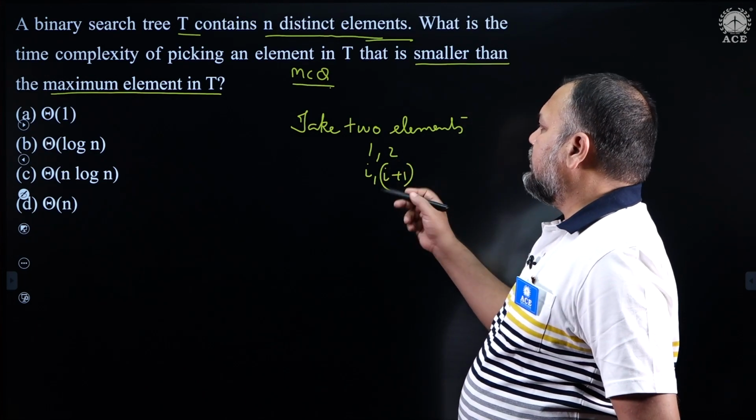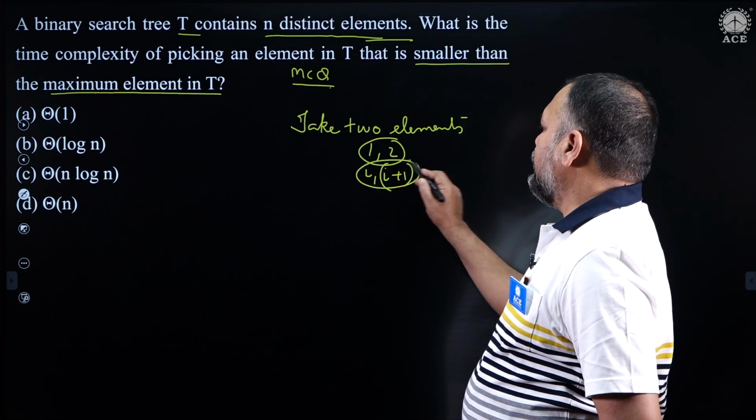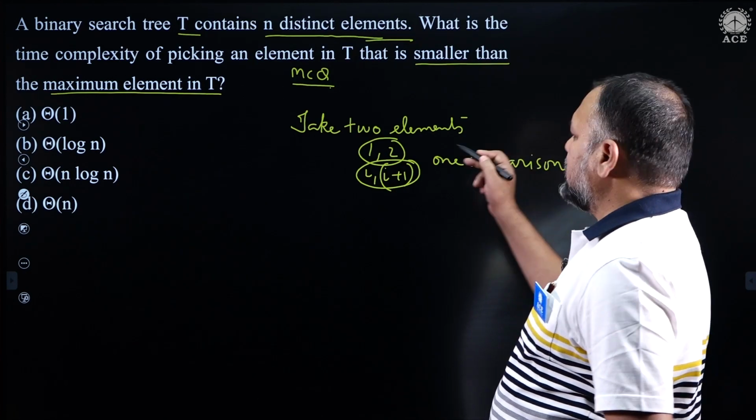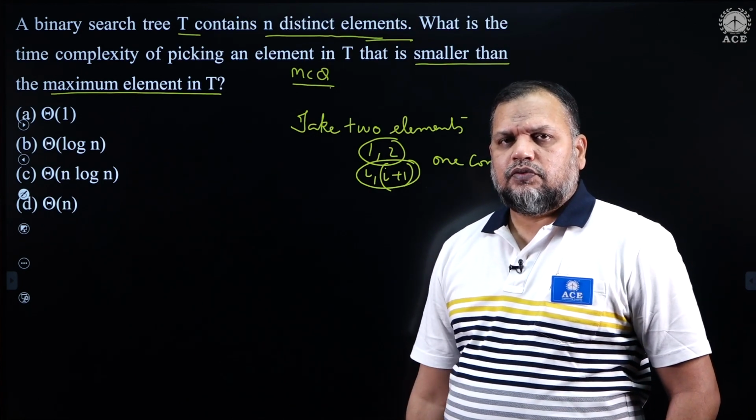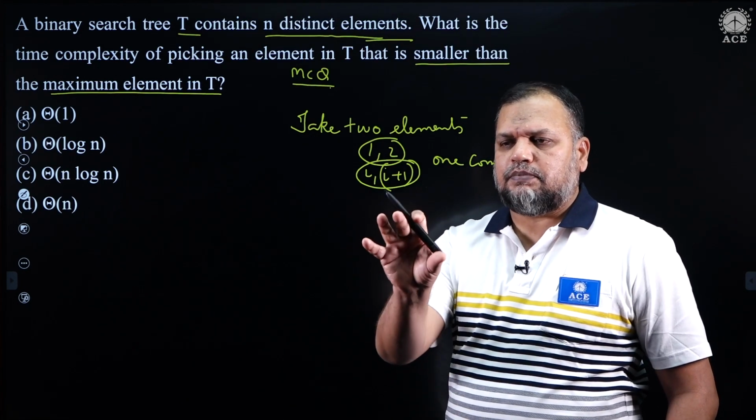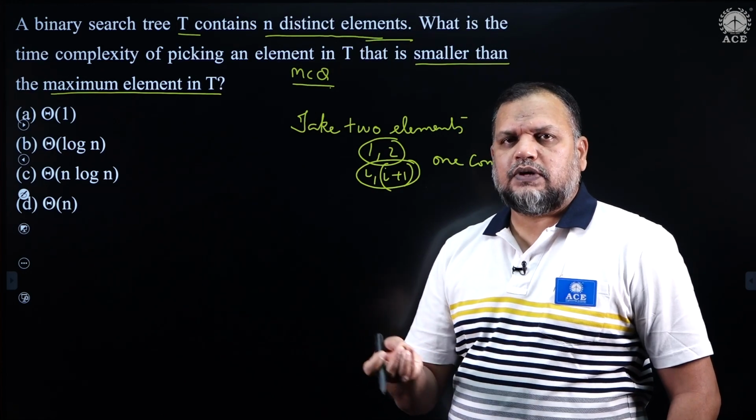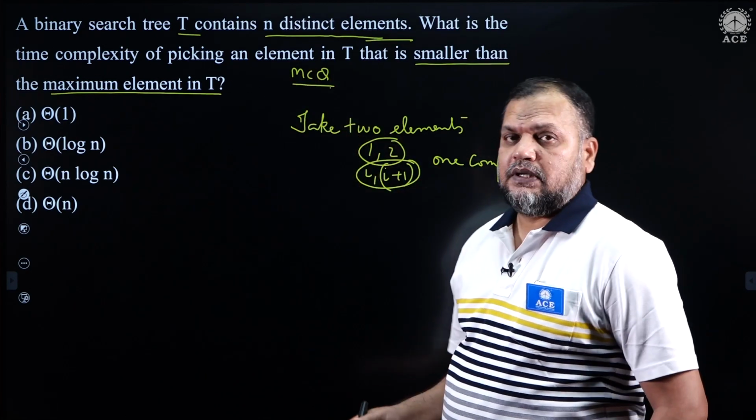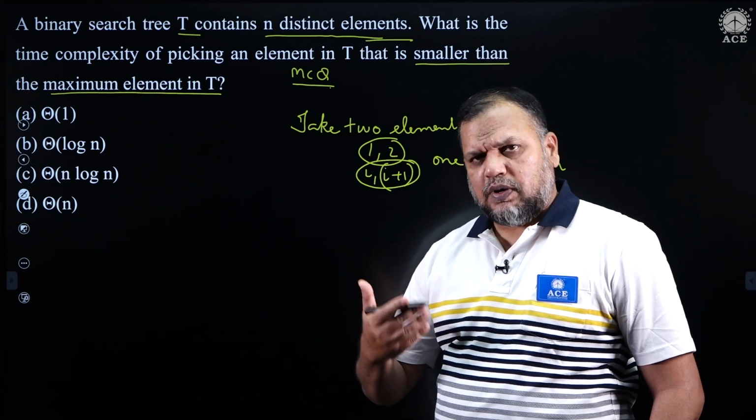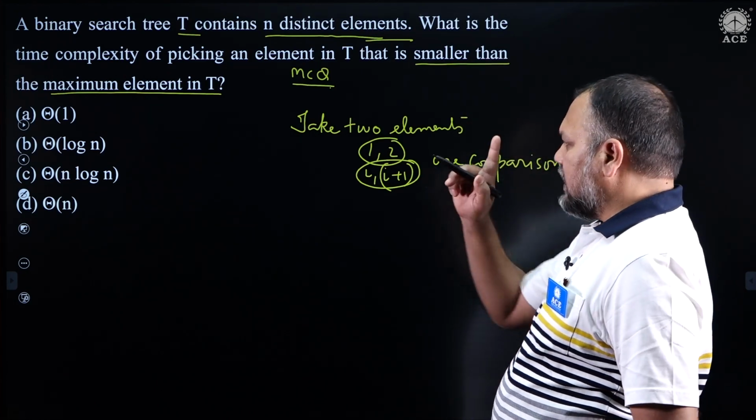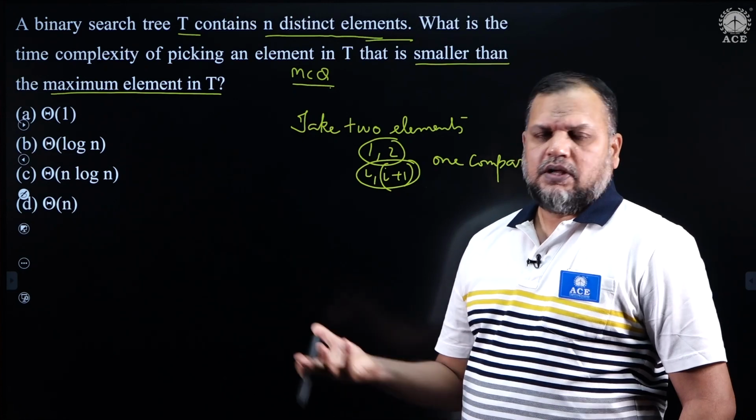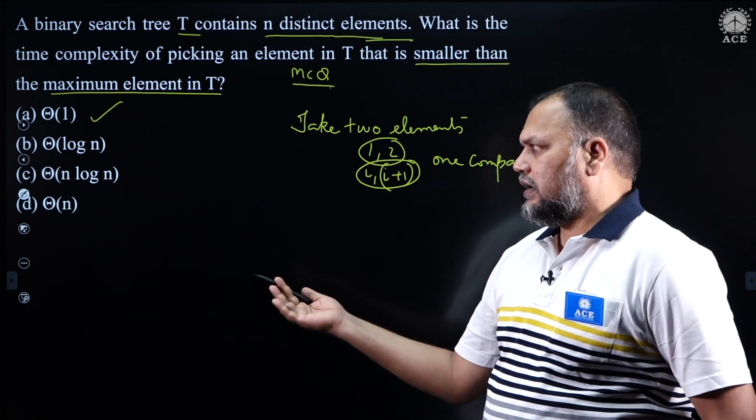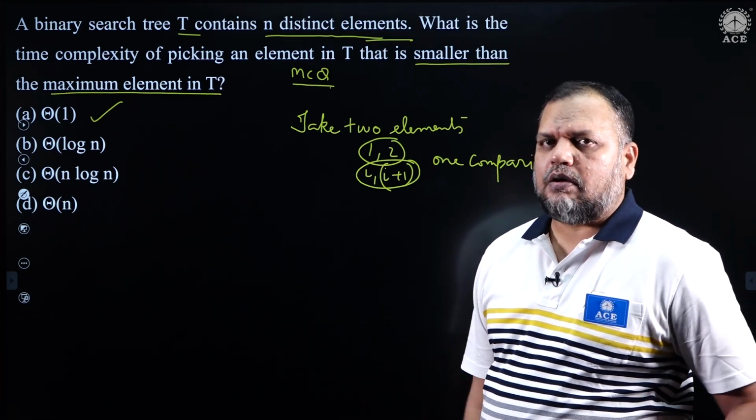Among these two, if you make one comparison to find out which is the smaller element, then I got the answer. So what is the algorithm for this? It is very simple: take two elements, make a comparison to find the smaller of them, and you get the answer, because he is not asking you to find the second maximum, he is asking for an element smaller than the maximum. So I just need one comparison among two elements, with order of one, constant time. So the answer is theta of 1, not log n or n log n or n. A very simple common sense question.